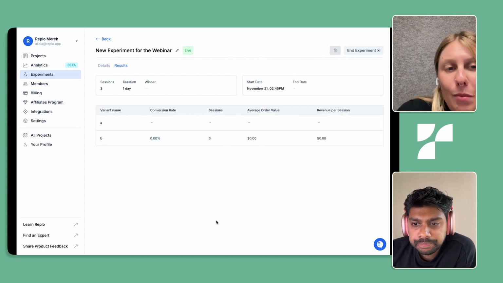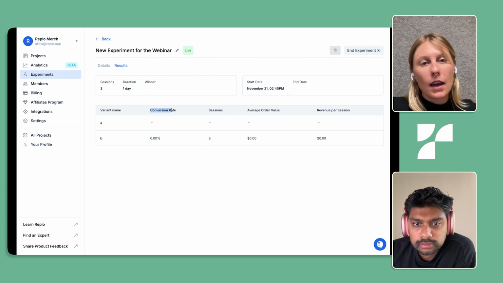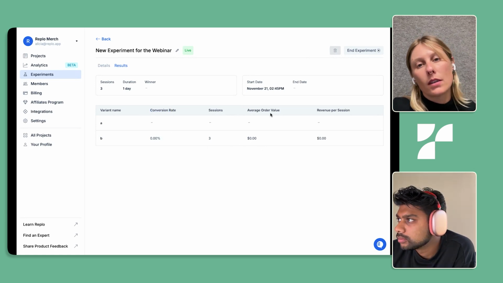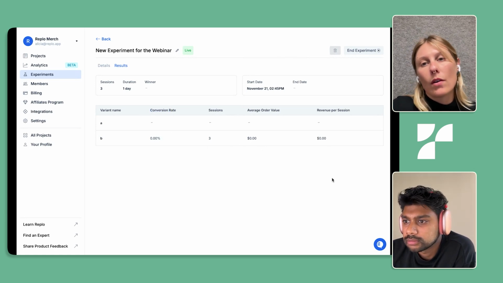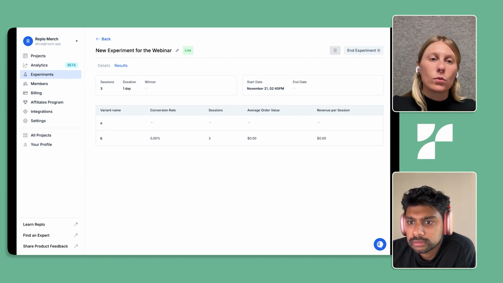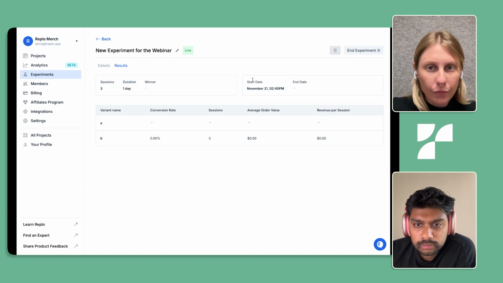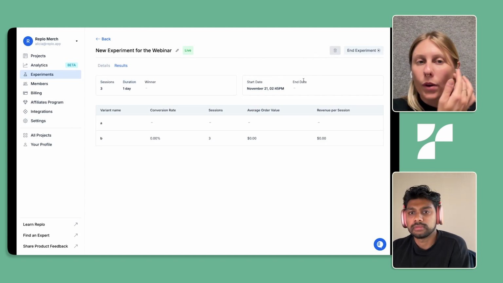If I keep refreshing, we might see some more people click on this. But it looks like the first three people saw variant B. All of this data is instantaneous. You can see things like conversion rate, sessions, average order value, revenue per session, a lot of the same metrics that we have on the analytics side. You'll also see the total number of sessions, the duration of the experiment, the start date here, and then the eventual end date.